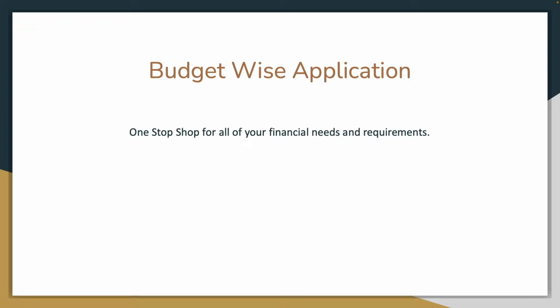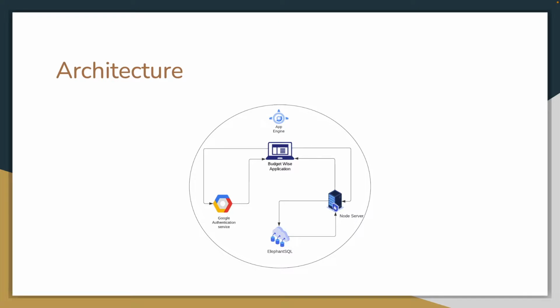So without wasting much time, let's jump straight into the application architecture. The application uses a simple client-server architecture. The client makes requests to the server, the server validates the request, and after validating, the response is sent back to the client. We are using PERN architecture for our application.